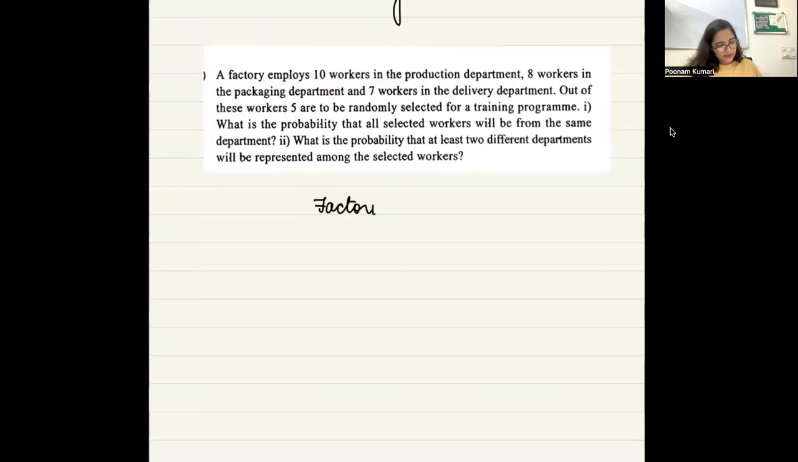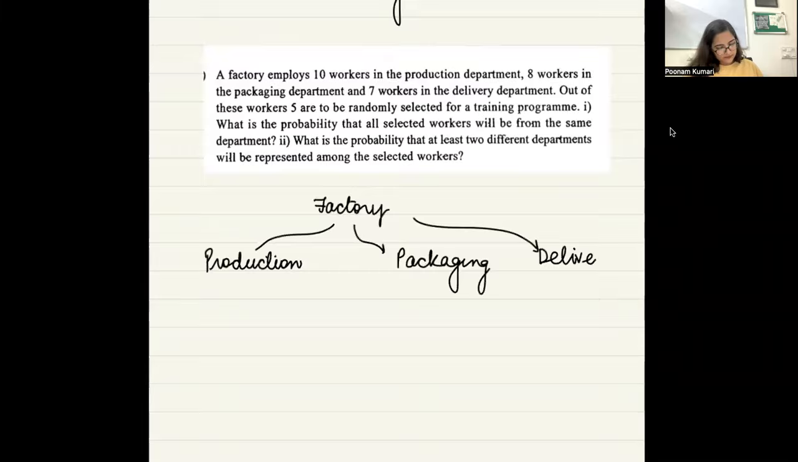and it has 3 departments: production, packaging, and delivery. And in each of these departments, we have 10 people here, 8 people in the packaging, and 7 people in the delivery department. Okay. Now, out of these, whatever number of people that we have, 5 workers are to be randomly selected for a training program. So you have to select 5 people for a training program.